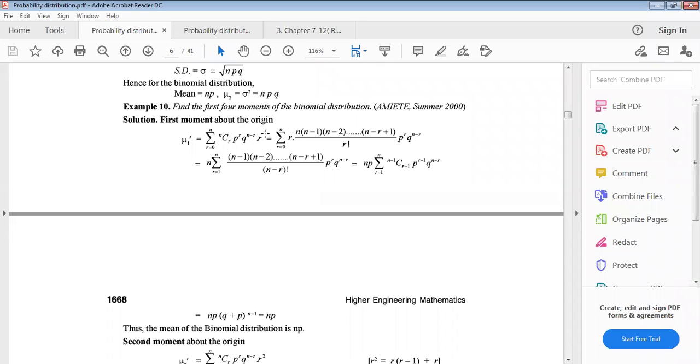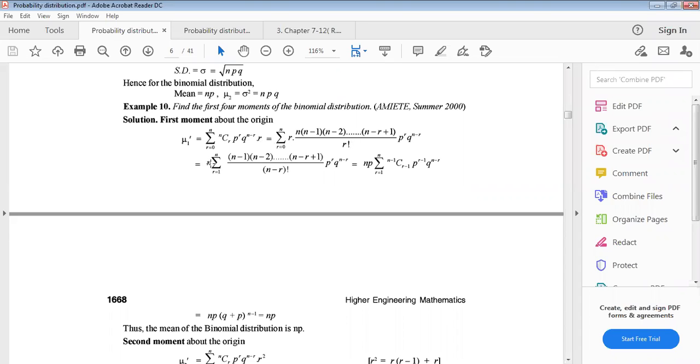This r comes from the binomial distribution. nCr can be written as n into n minus 1 into n minus 2 up to n minus r plus 1 divided by r factorial. Combination formula nCr, then p to the power r, q to the power n minus r, and this r comes in front.